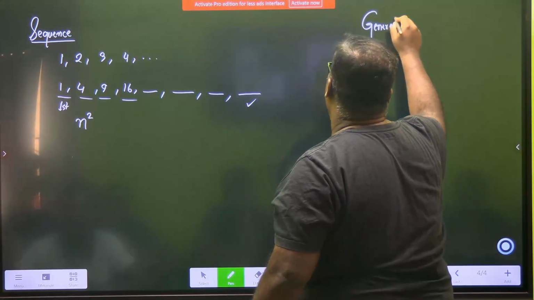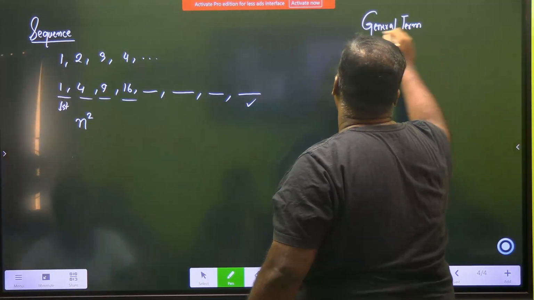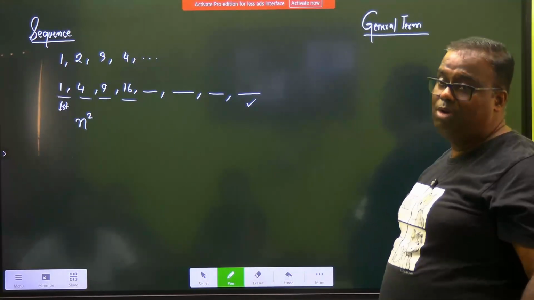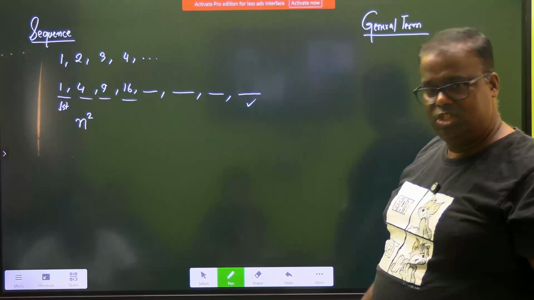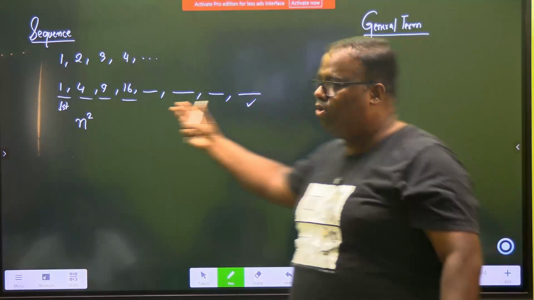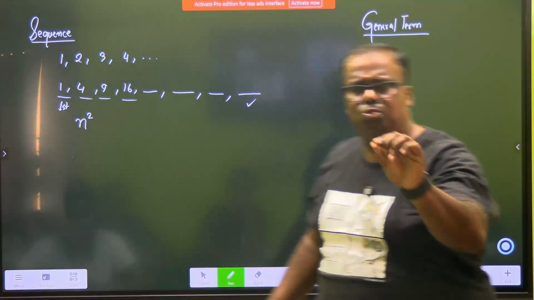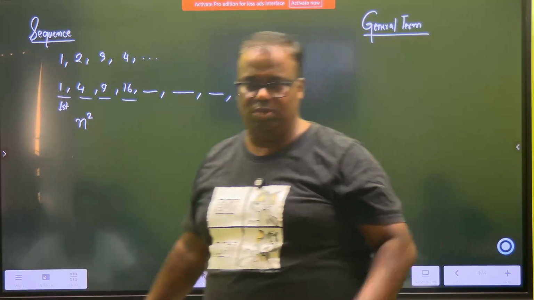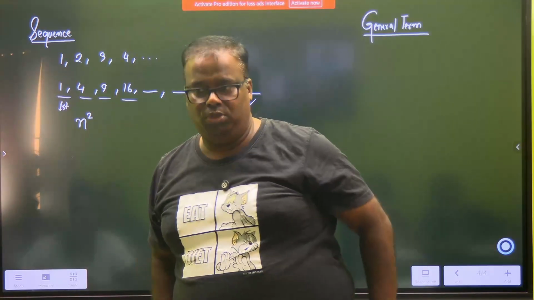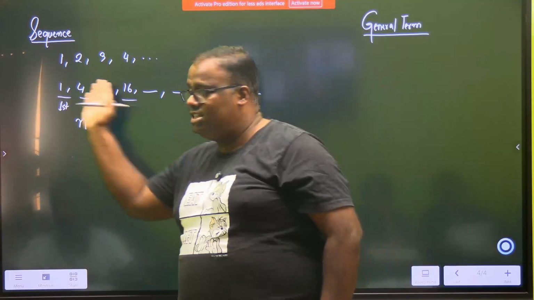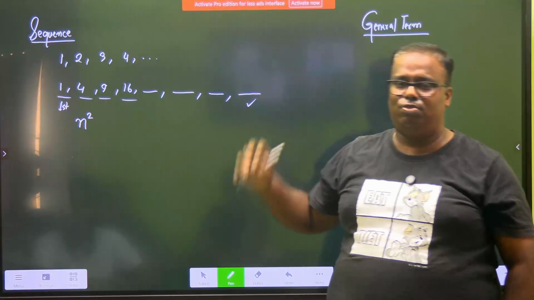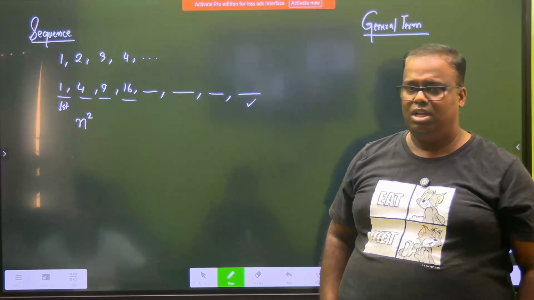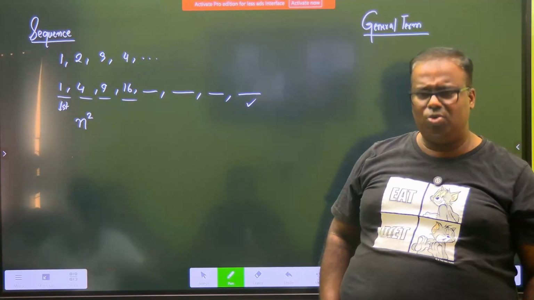the general term. If there is a sequence of numbers where I am able to write a general term, meaning that term is valid for all, this will be a formula, and you just put the place values and you can get any member of that sequence, then it is a sequence. I'll say it again. These are very easy sequences which you could decode from your mind. There are some sequences which will be very tough. It will not work in your head. You will not be able to decode it.